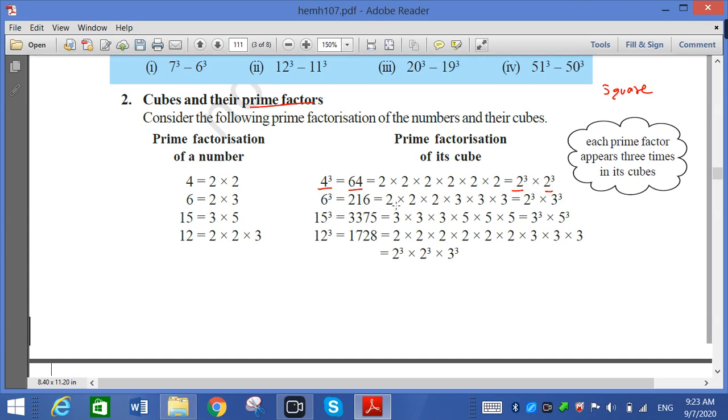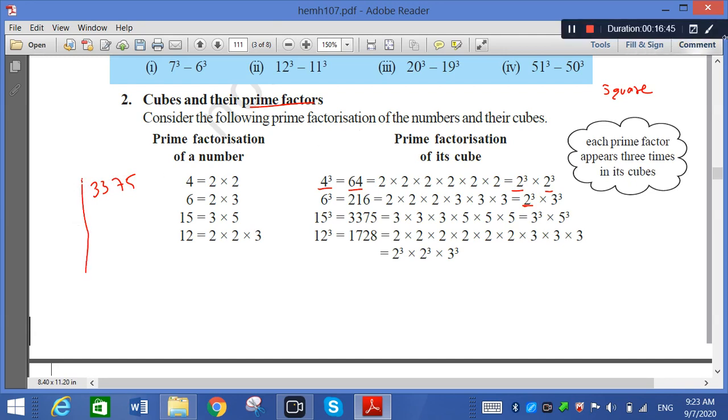These are all prime numbers. Remember, 2 is the only even prime number. Now we have to start from here: how to make a cube? If 15 is there, I have to write 1, 3, 3, 7, 5. Now what do I have to do? I have to make a prime factorization of it.